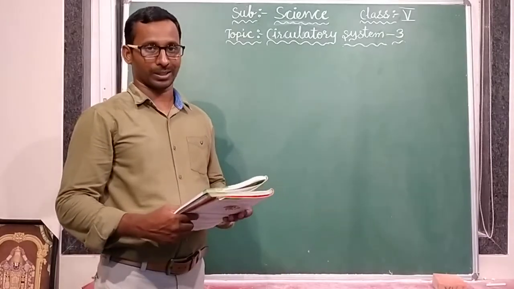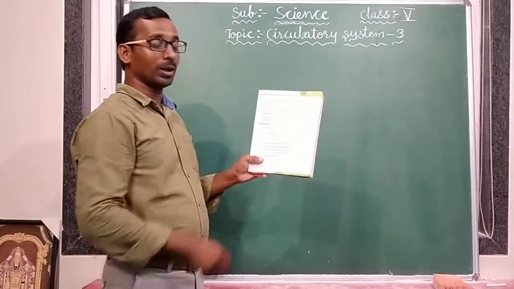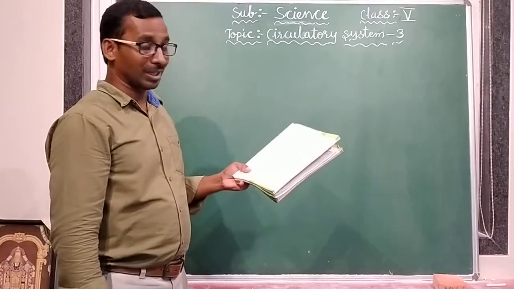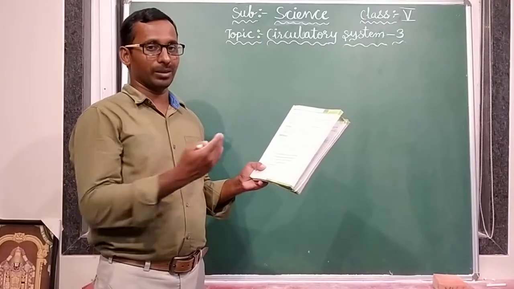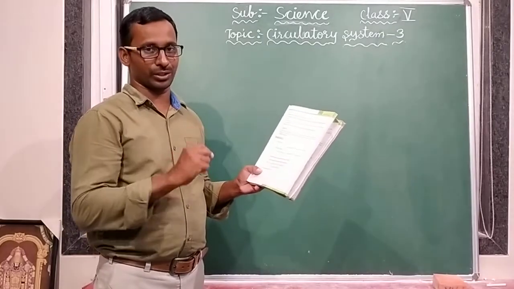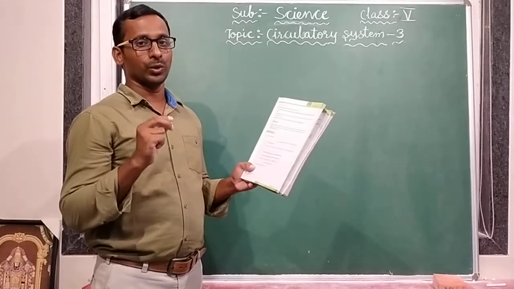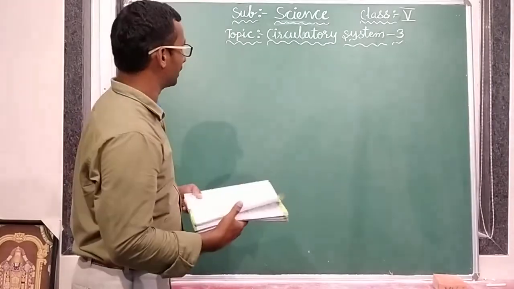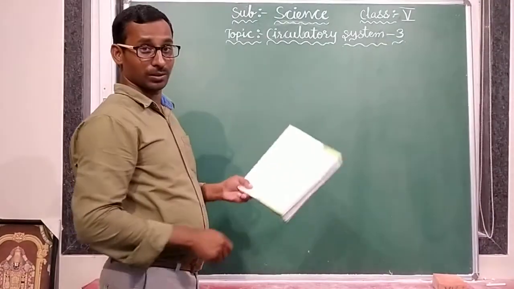I also gave you homework. What is your homework? Practice zone 2 homework. Those who completed, check your answers once. If not completed, write; if mistakes are there, change. Write answers with a pencil in the textbook or in the worksheet. Now I am writing the previous class homework answers.